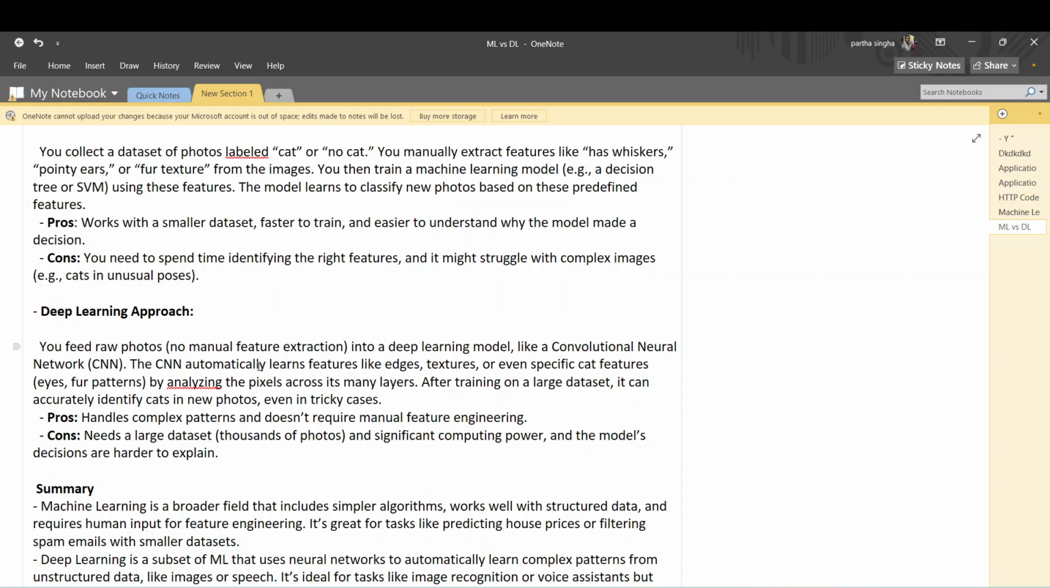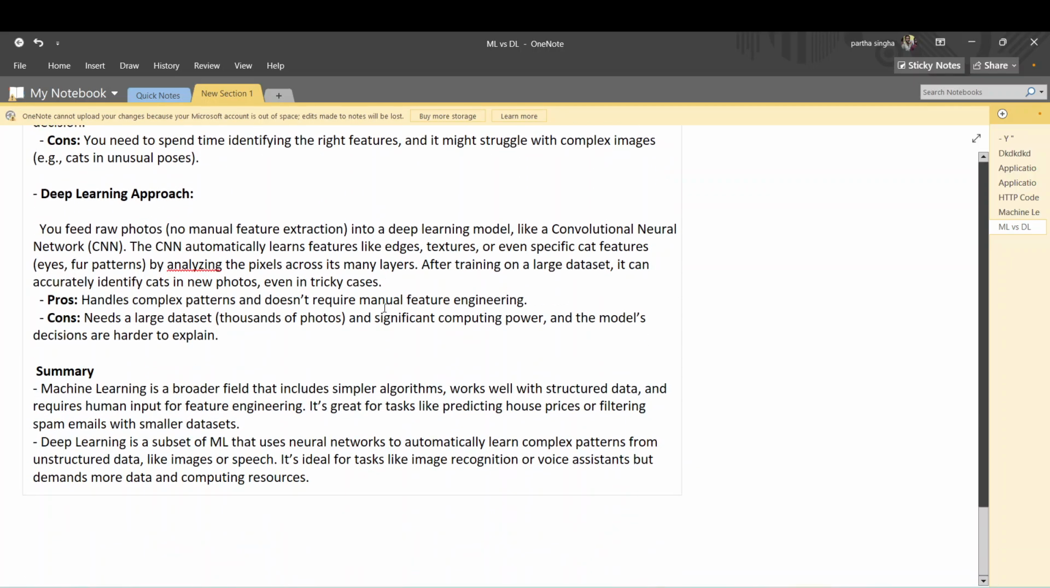Cons: it needs a large dataset. This is very important. You need a large dataset when you apply a deep learning algorithm, and significant computing power. And the model's decisions are harder to explain. You have to explain why the model made this decision. This is very hard to explain. But in case of machine learning, it's very easy.